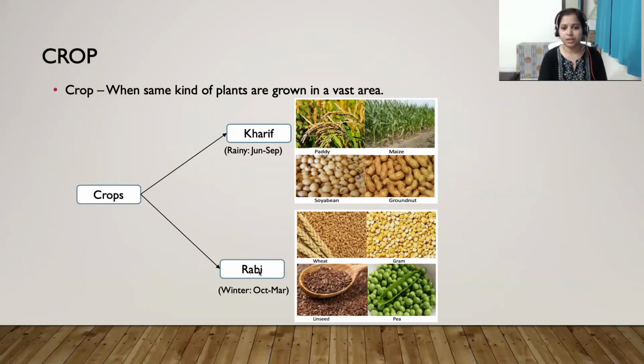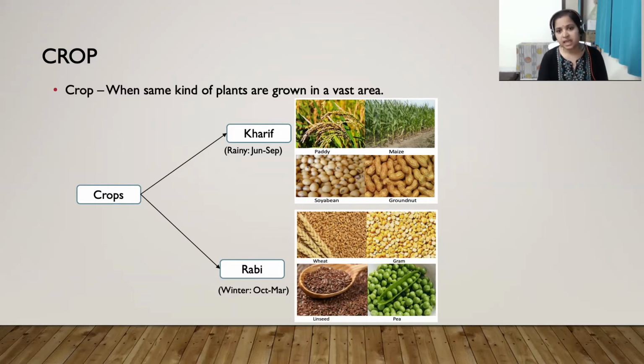Now come to the rabi crop. Rabi crops are the crops that are grown in the winter season, basically from October to March. For example, wheat, gram, linseed, and pea. They belong to rabi crop.